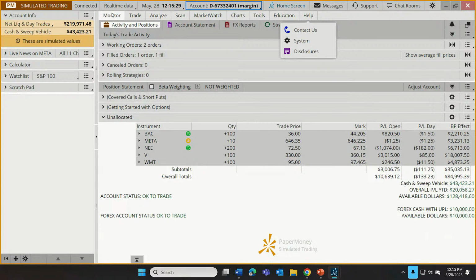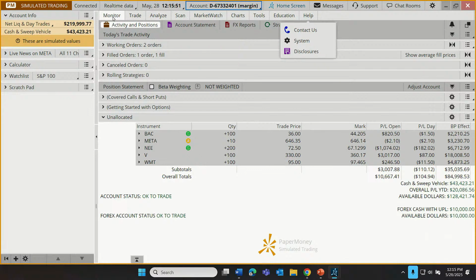Poppy says, does TOS paper trading reset periodically? Poppy, no, it updates constantly. Resetting, meaning going back to default, starting over with a fresh $200,000 or whatever we set it up with. No, it doesn't do that. We have the ability to do that ourselves. We can hit reset. Doesn't do it all by itself.